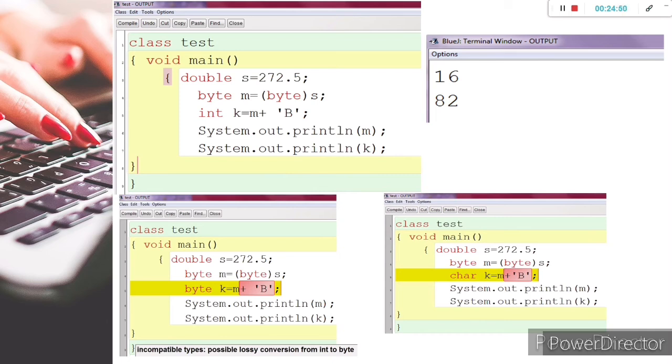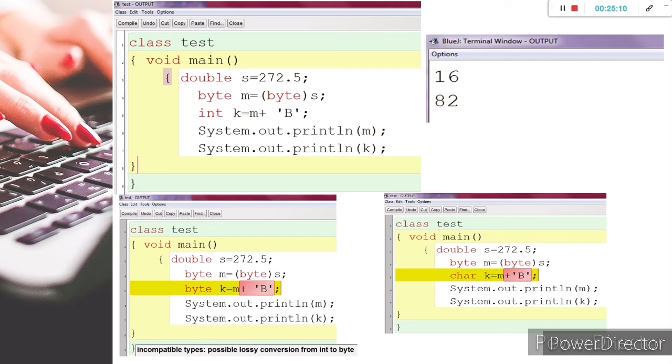Why? Because when we write any character with single quotes and add it with any data type, it is treated as an integer, and here also you will get the result: incompatible types, possible lossy conversion from int to byte.